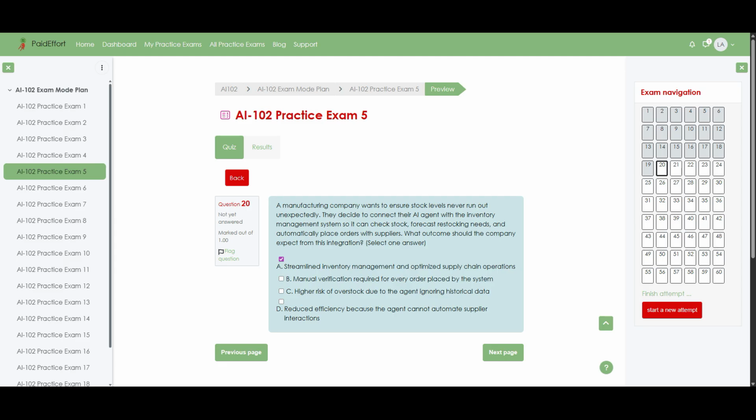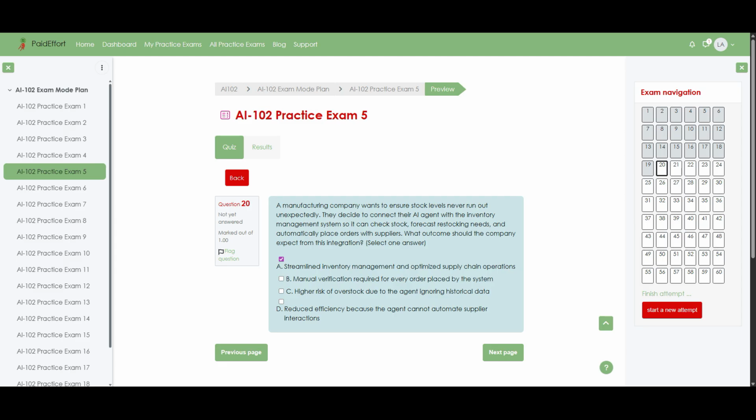By connecting the AI agent directly to the inventory system, the agent can continuously monitor stock levels, use historical data to forecast demand, and trigger purchase orders before items run out, which naturally streamlines inventory management and improves overall supply chain performance. In contrast, option B suggests manual verification for every order, but the whole point of this integration is to automate ordering rather than add extra manual steps.